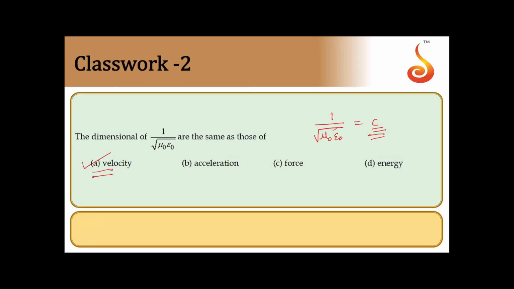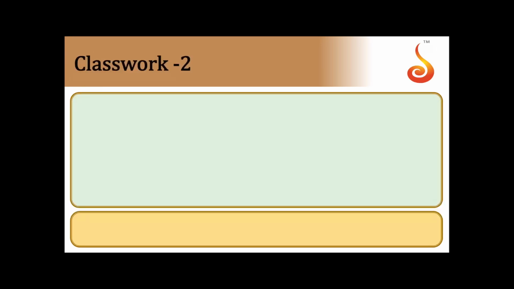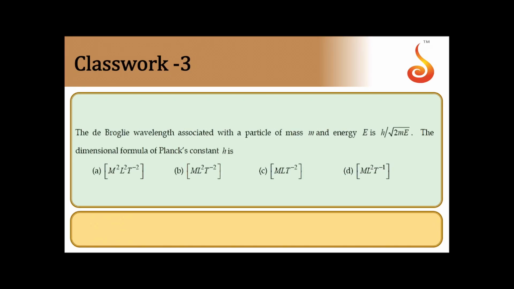So it should be option A. 1 by mu naught epsilon naught under root gives you velocity of light in vacuum, so it should have dimensions of velocity. That is option A. Moving on to the next one.